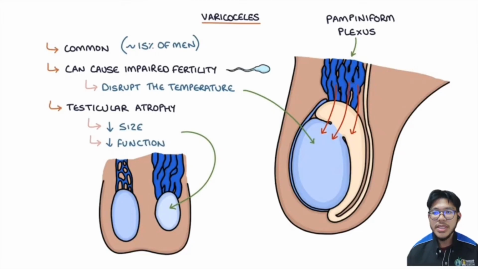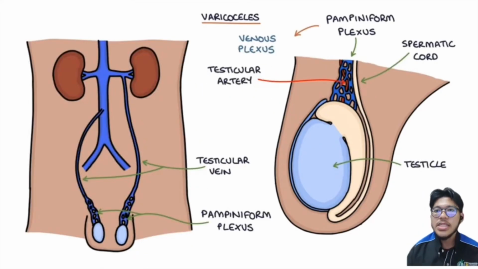Varicoceles also may result in testicular atrophy, reducing the size and the function of the testicles. Varicoceles present as soft lumps above the testicles, usually on the left side of the scrotum. Right side and bilateral varicoceles may also occur. Patients may sometimes complain of pain or heaviness in the scrotum. Often, they are found in the course of an infertility workup.